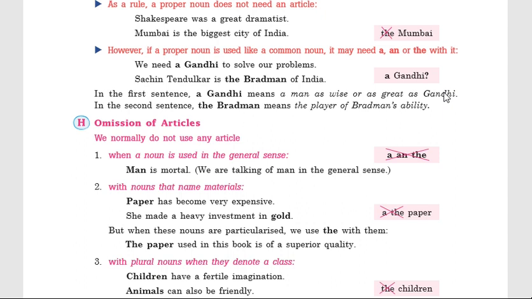In the first sentence, a Gandhi means a man who is as wise or as great as Gandhi. That means a man who has the same qualities as Gandhi. And in the second sentence, the Bradman means the player of Bradman's ability. That means a player who has the same ability as Bradman.